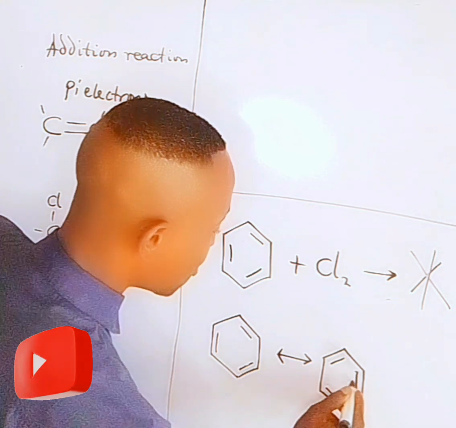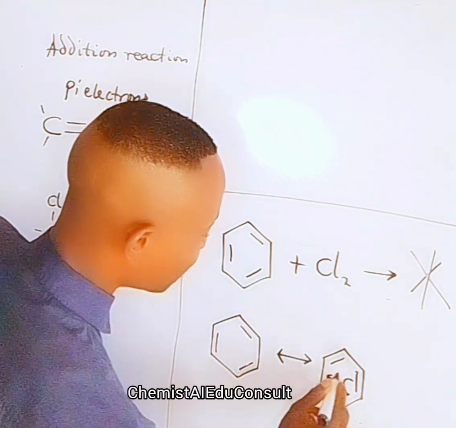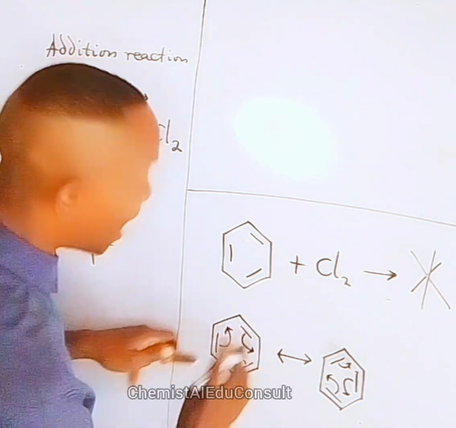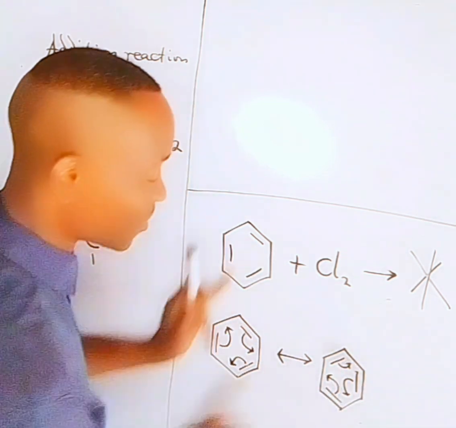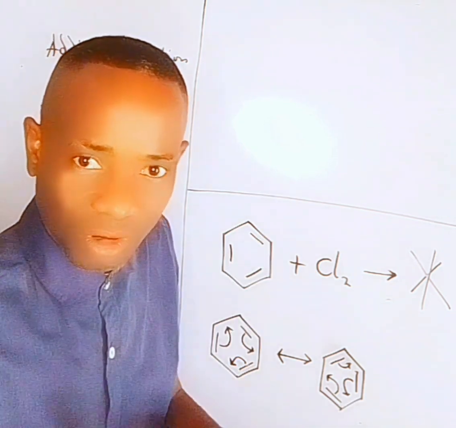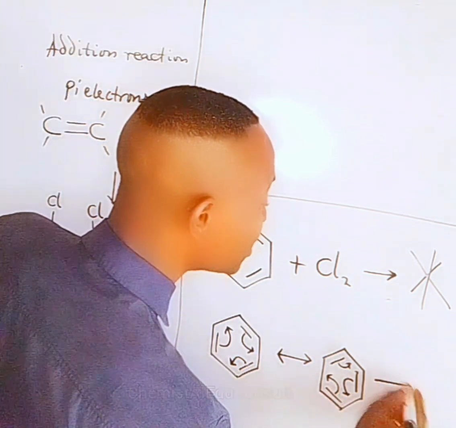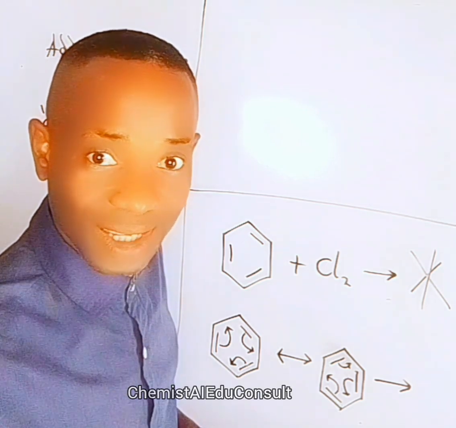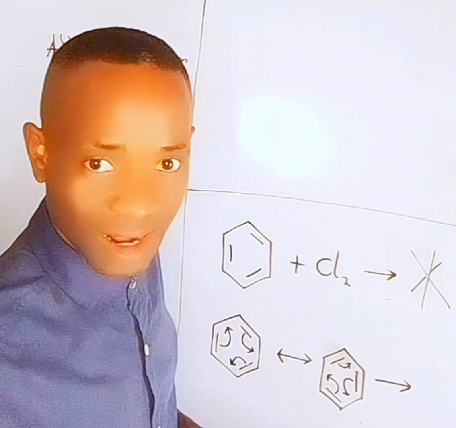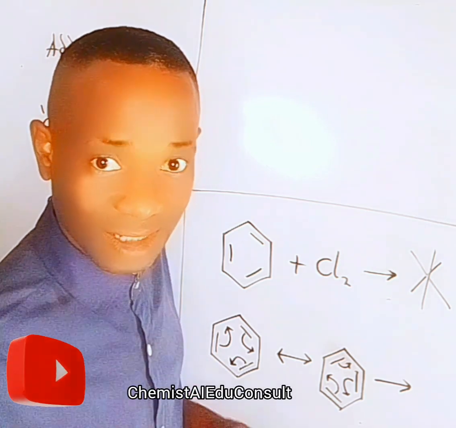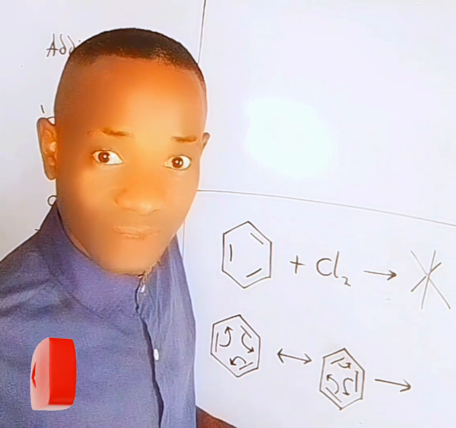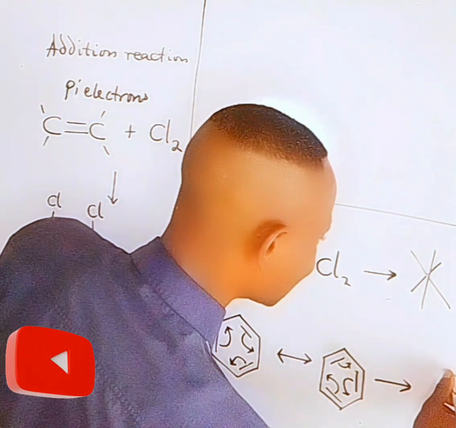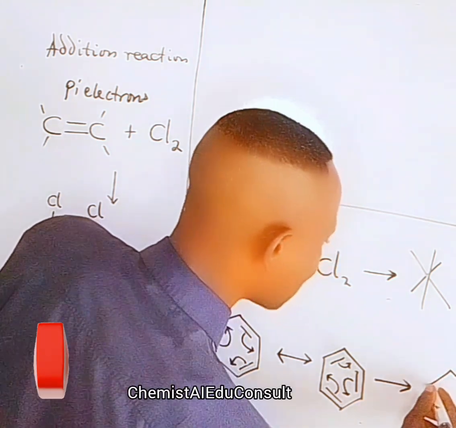This one can also do the same, and return to this. And this one will repeat it, and return to this. And this resonance continues to now form the real structure of benzene, which is called the hybrid structure or Kekule structure, because this is what Professor Kekule saw in his dream and published it as paper, although scientists argued that you cannot use dream in a science community. But finally, experiments revealed that it is true. So this is what Kekule saw, and it is called Kekule structure of benzene or the hybrid structure.